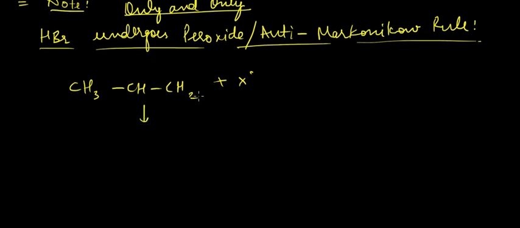So this will actually convert itself first into, obviously there is a double bond here. Okay, so this free radical will be attacking on this. As a result, we'll be getting a free radical here and CH2X formed here. Okay, so this was the first step.